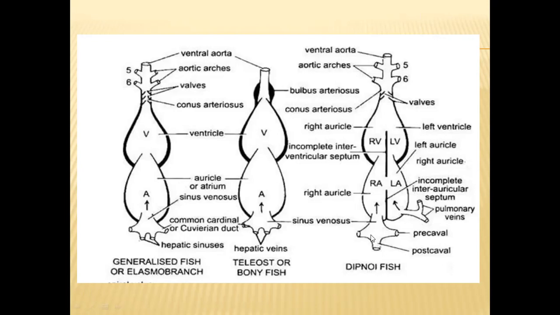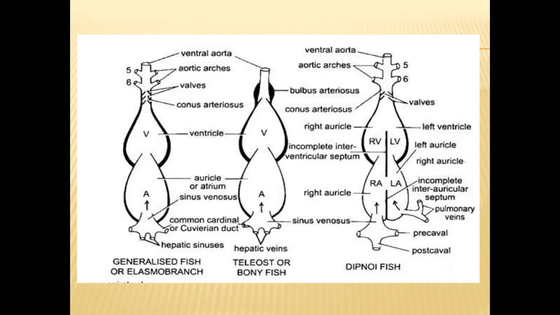So here in dipnoi fishes, as we can see in amphibians, reptiles, mammals, and aves, the 2 precaval veins receive blood from all body parts except the lungs, and they send this deoxygenated blood into the right part of the auricle. Whereas the left part of the auricle receives a common pulmonary vein, which bifurcates into 2 branches, left and right. These left and right pulmonary veins collect blood from the lungs.